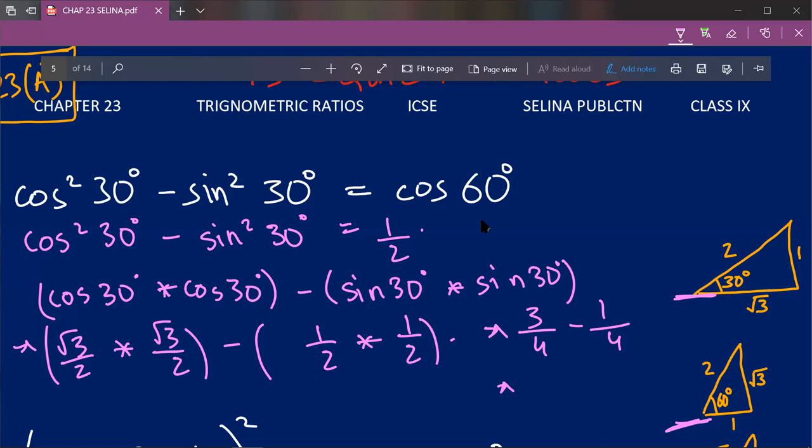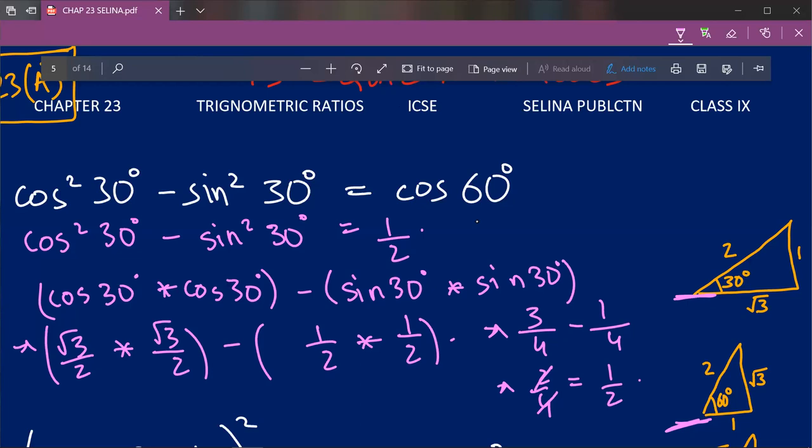So 3 minus 1 is 2, so therefore 2 upon 4 will be equal to, which can be divided by 2, so our answer will be 1 upon 2. So now we have proved we have LHS as 1 upon 2.